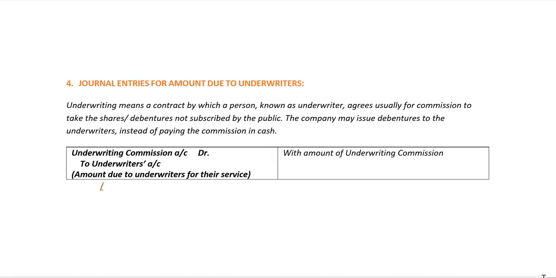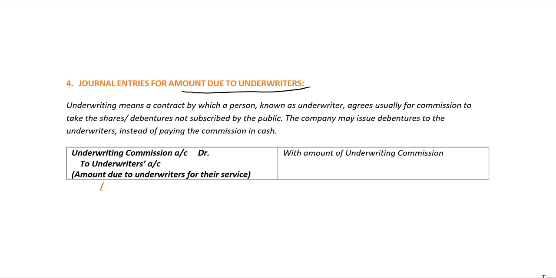And finally, debentures can also be issued to underwriters for the services rendered. So what is underwriting? It's a contract by which a person who is known as an underwriter agrees, usually for a commission, to take up the shares and debentures not subscribed by the public. The company may issue debentures to the underwriters instead of paying the commission in cash.